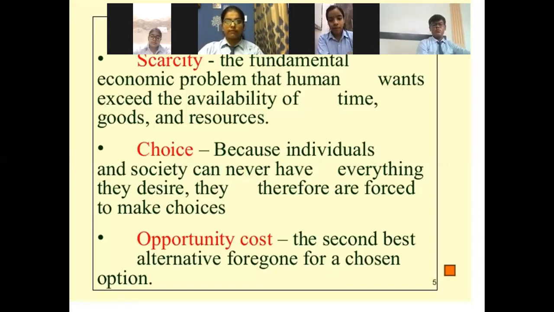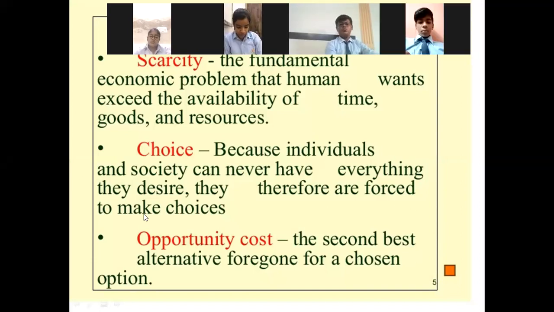I told you that this is the limited availability of resources in relation to demand for them. For example, the requirement of resources is more, but the availability of resources is less. So that is known as scarcity of resources, which we call limited availability of resources. Then we have covered the meaning of choice also. Choice, of course, we have to make because resources are scarce in nature.